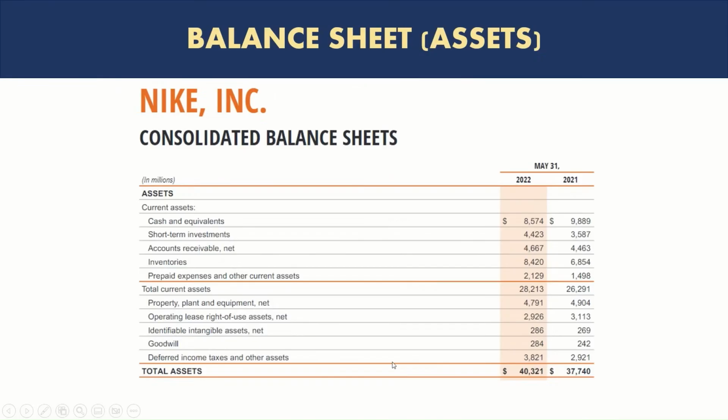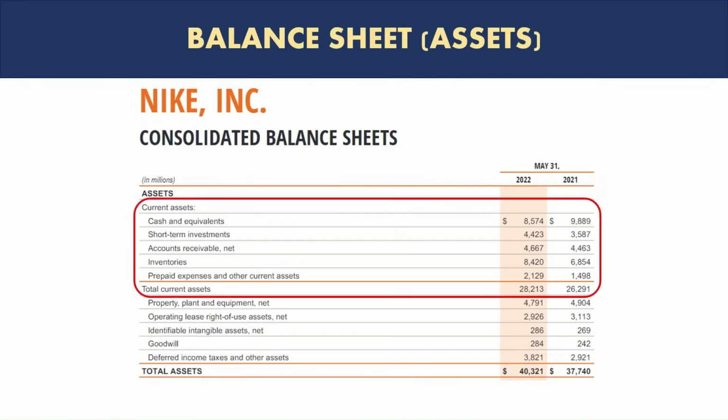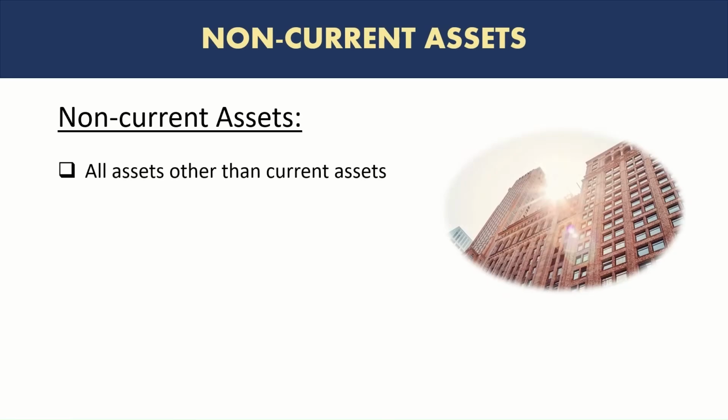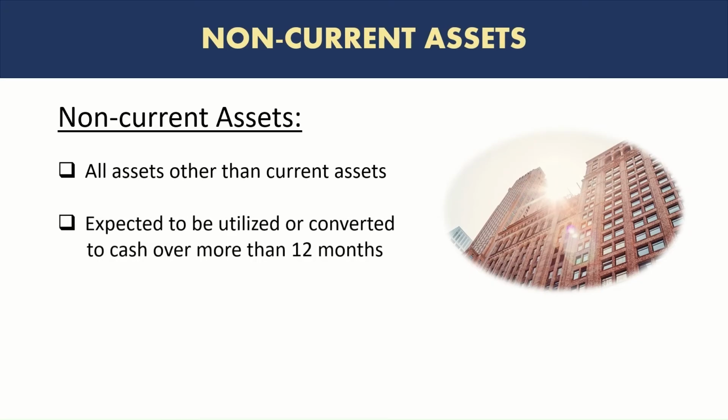So this is the balance sheet with balance sheet line items, and we are looking at the asset side of the balance sheet. This is not the complete balance sheet. There are of course liabilities and equity we will see, but the asset side has current assets with their amounts listed, and in this section you see the top part is actually the list of current assets with the respective amounts here, and the bottom part is non-current assets. So what are non-current assets? Really all the assets that are not current assets, all the assets other than current assets are non-current assets, but they're also expected to be utilized or converted to cash over more than 12 months. Let's take a look at examples.